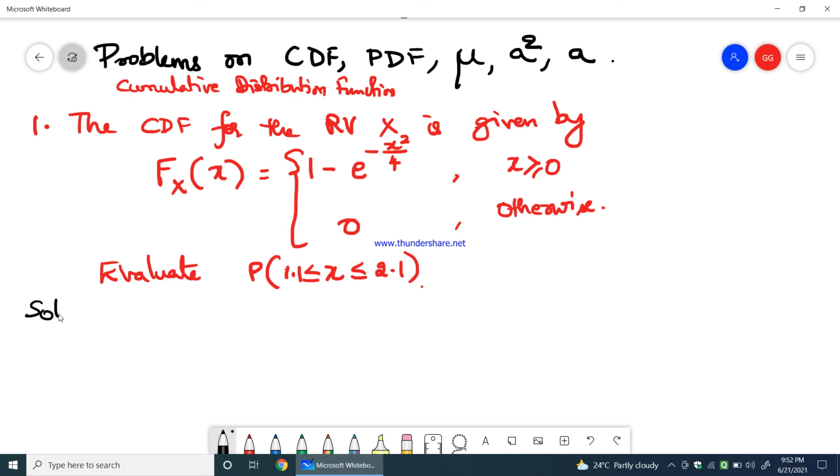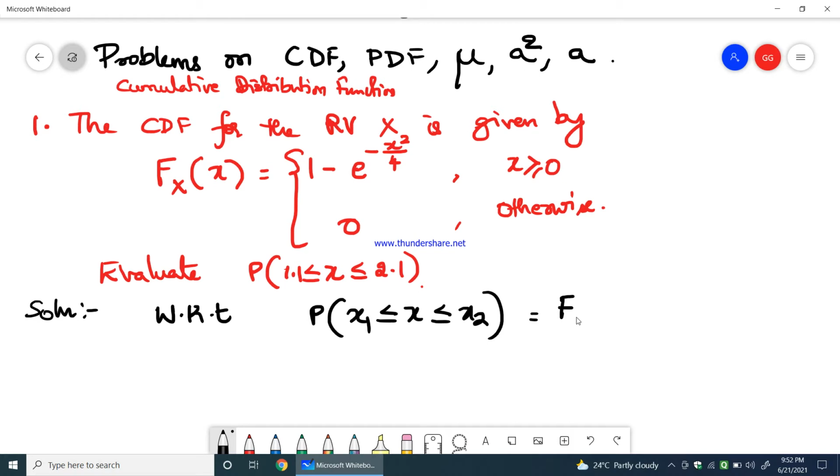Solution: we know the property that p of x being greater than or equal to x1, less than or equal to x2, would be the cumulative distribution function of x2 minus the cumulative distribution function of x1. This property we have seen while discussing the properties of CDF in my previous video. So that is fx of x2 minus fx of x1. Now we need to find these two parameters, fx of x2 and fx of x1.